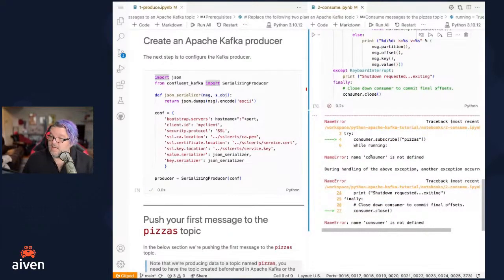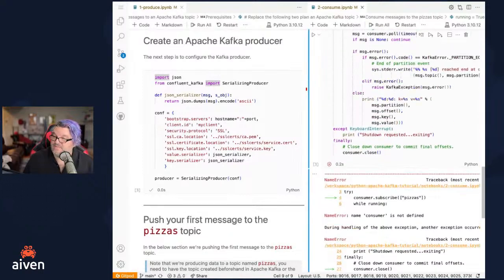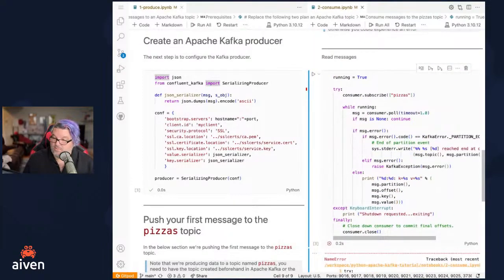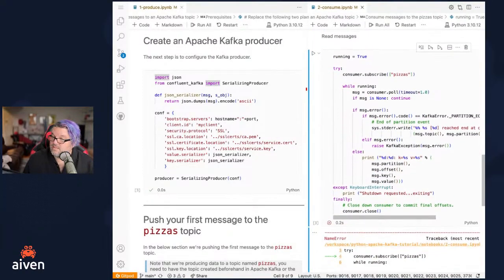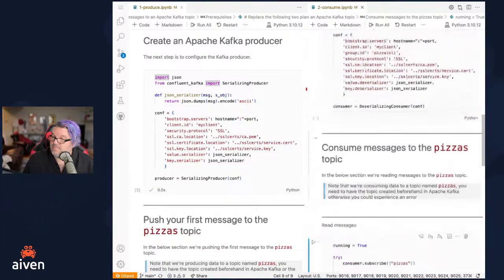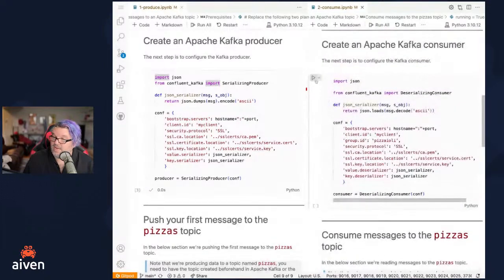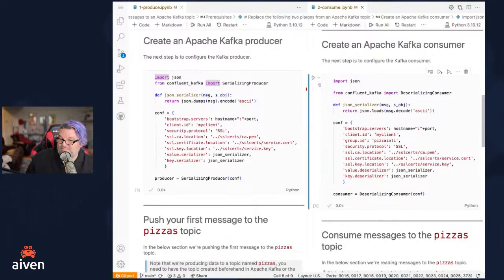Now if we go ahead and read these messages, we are getting a name error. Consumer is not defined. All right, what am I missing here? Consumer is not defined. Anybody want to know why? Can you guess? It's because we did not run the actual configuration of the consumer. I thought I did.